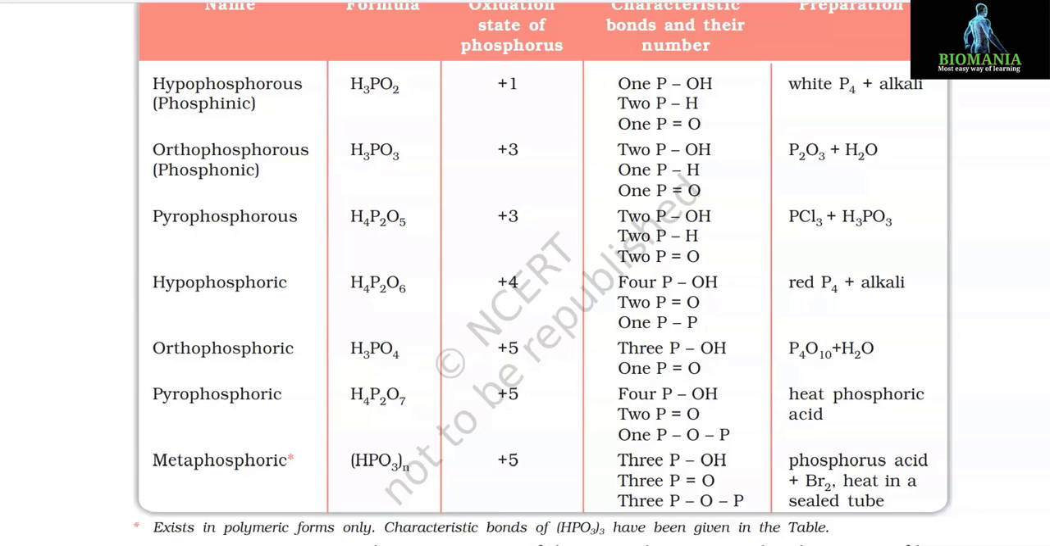Hypophosphorous, that is phosphinic, and its formula is H3PO2. Next one is orthophosphorous and its formula is H3PO3. Next one is pyrophosphorous and its formula is H4P2O5. Next one is hypophosphoric and its formula is H4P2O6. After that, orthophosphoric and its formula is H3PO4. And then pyrophosphoric, its formula is H4P2O7. And then metaphosphoric and its formula is (HPO3)n.